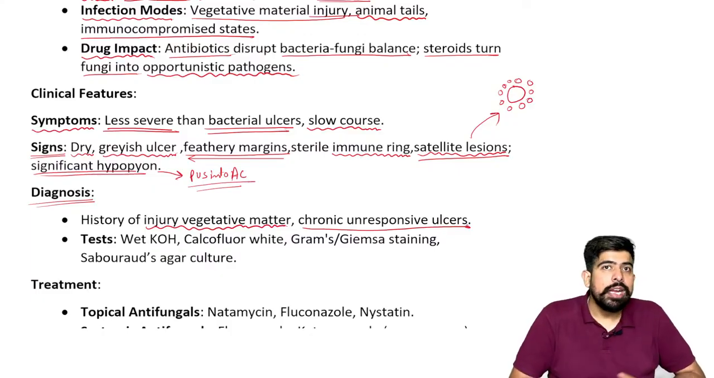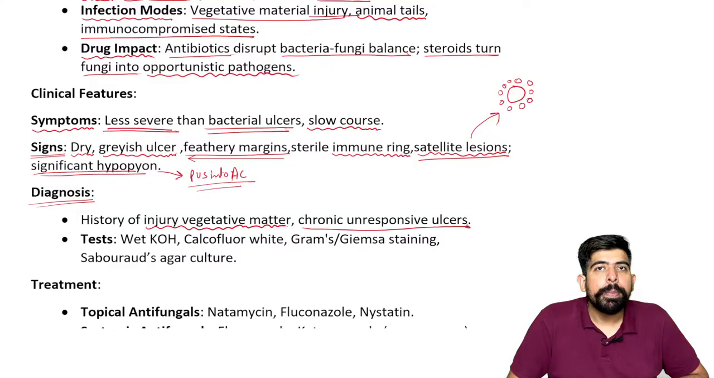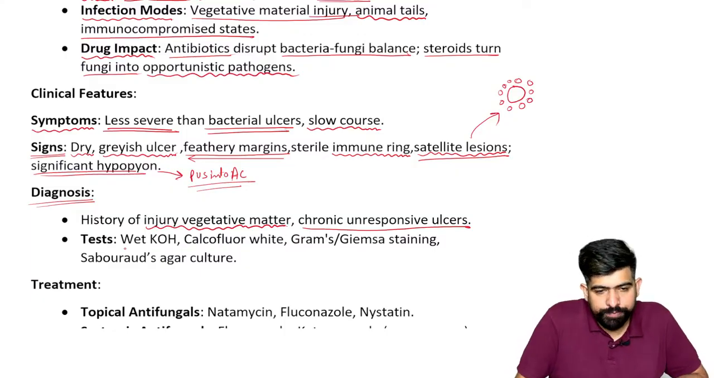The symptoms are not resolving. The corneal ulcer is not resolving. So that is known as your unresponsive ulcer.